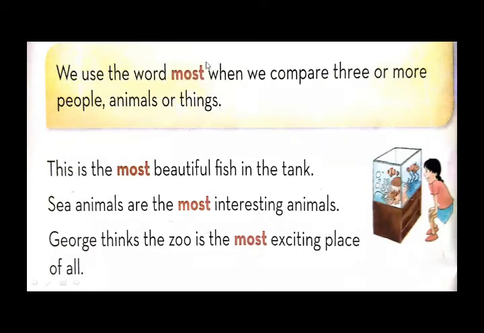Means not two, we are comparing three or more than three people, animals, or things. In the examples I have already shown you pictures of people, animals, and things, right? So I hope you have got all the examples. Here are three examples in your book.